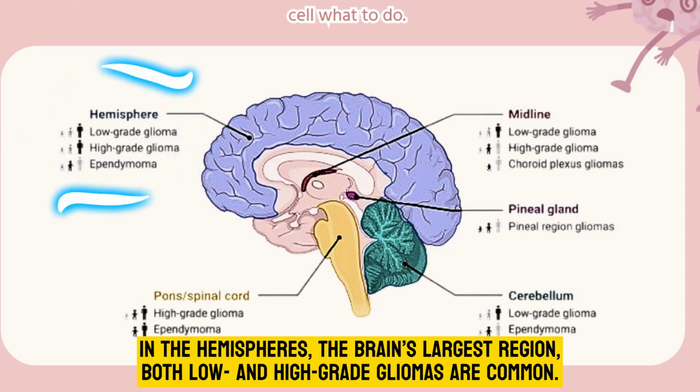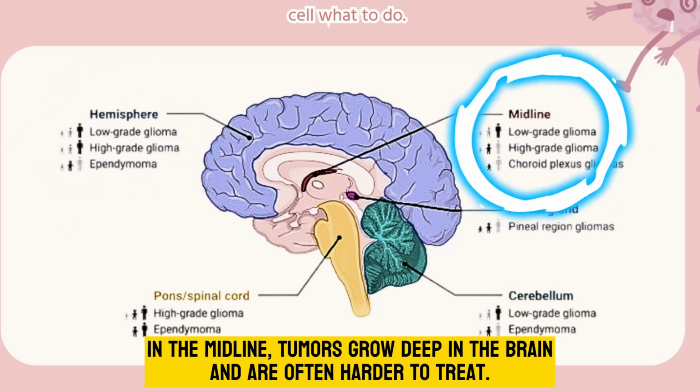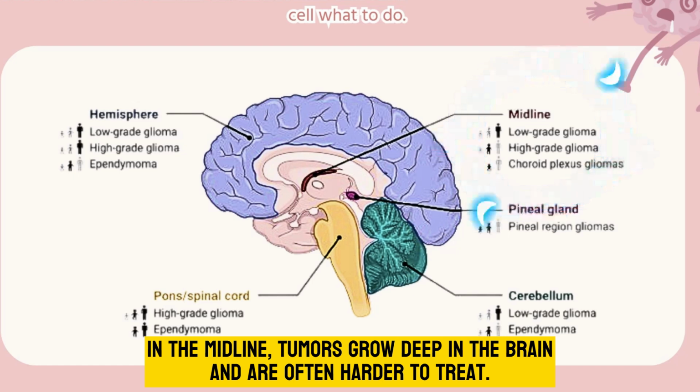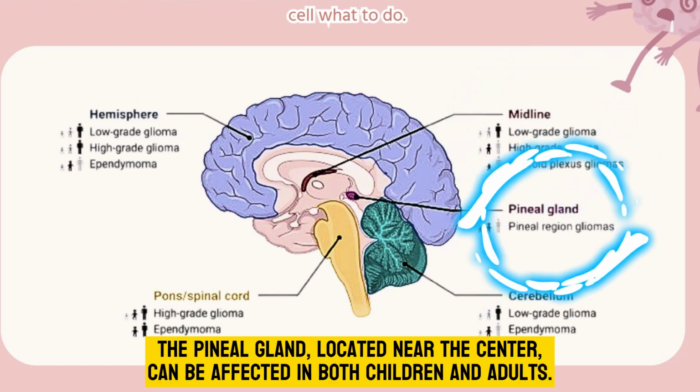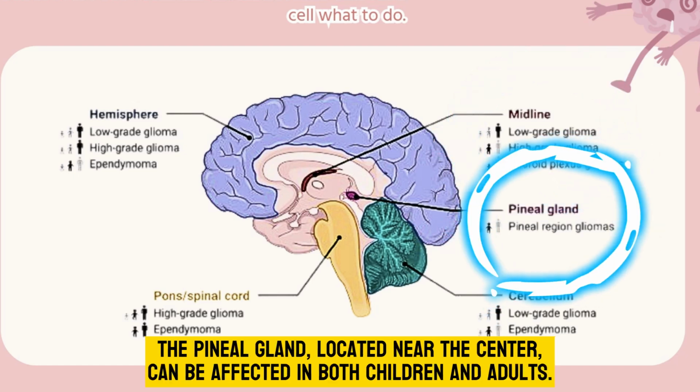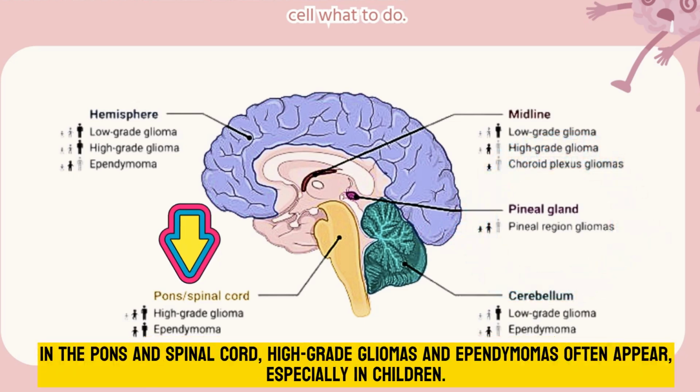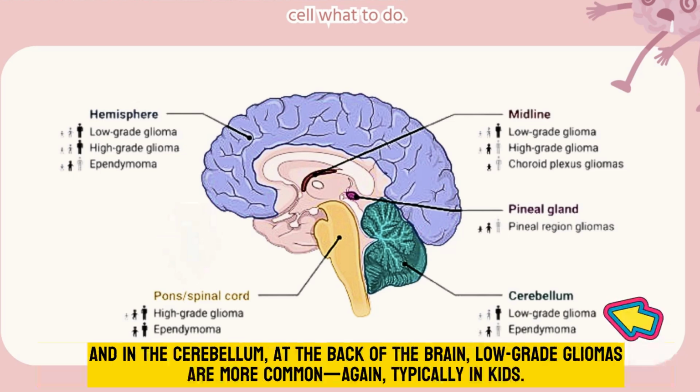In the hemispheres, the brain's largest region, both low and high-grade gliomas are common. In the midline, tumors grow deep in the brain and are often harder to treat. The pineal gland, located near the center, can be affected in both children and adults. In the pons and spinal cord, high-grade gliomas and ependymomas often appear, especially in children. And in the cerebellum, at the back of the brain, low-grade gliomas are more common, again typically in kids.